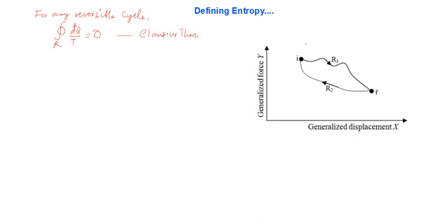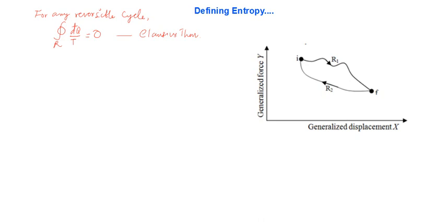So let's see how to do that. For this, you consider the Watt diagram here, where the generalized force and generalized displacement are plotted along the y and x axes respectively, and a thermodynamic process undergone by a system is represented.